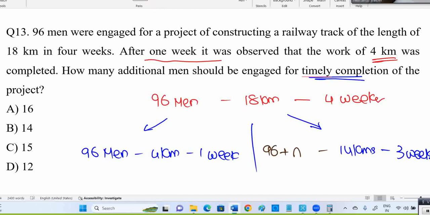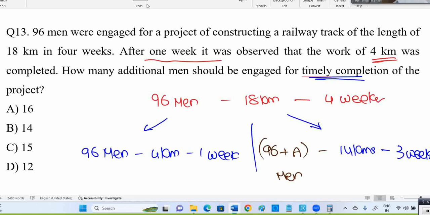Now you are adding some extra people. They're asking: how many additional men are required to complete the work on time? Their estimation is something initially, but with 96 men, work is not going to complete on time, because in 1 week 4.5 kilometers should be done, but only 4 kilometers completed.